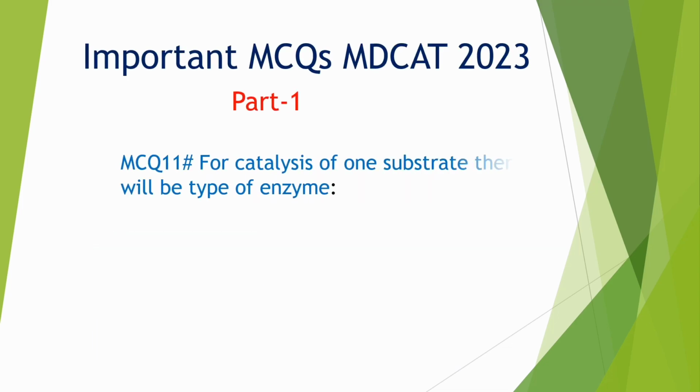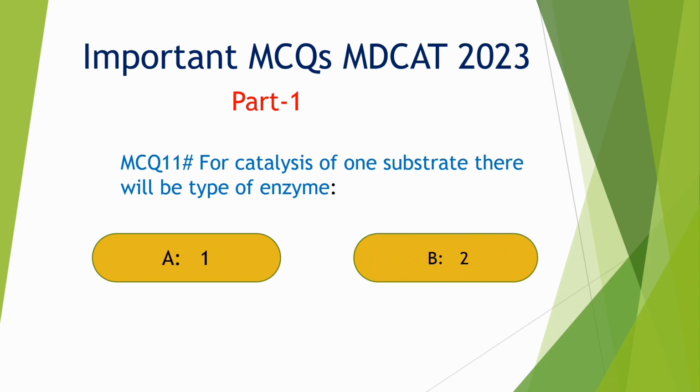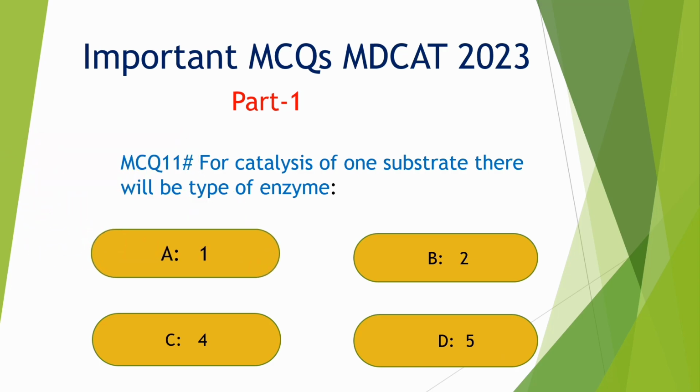MCQs number 11. For catalysis of one substrate, there will be dash type of enzyme. Option A. 1, B. 2, C. 4, D. 5. Correct option is A. 1.